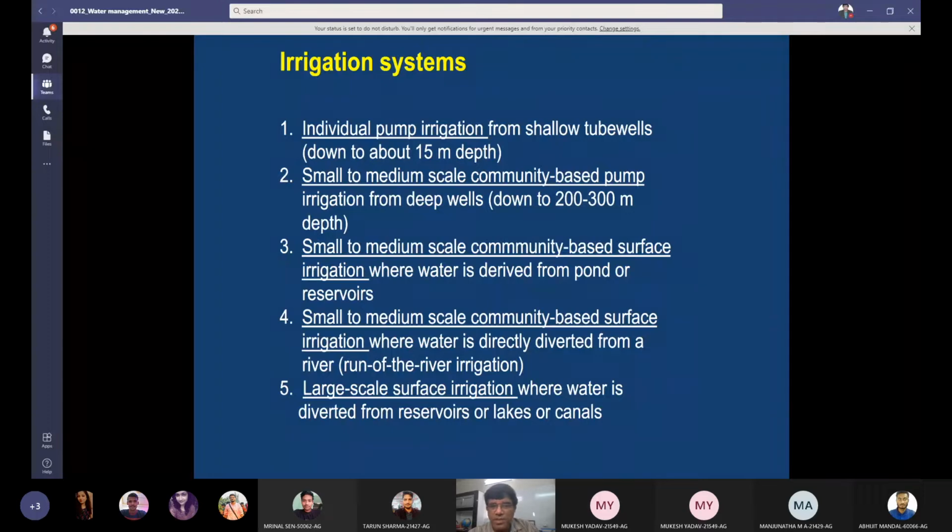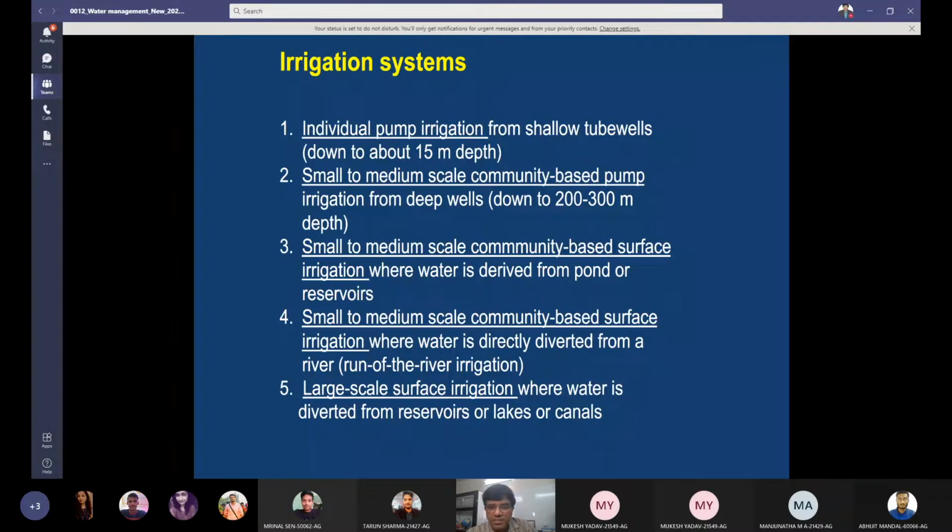So next is small to medium scale community-based pump irrigation from deep wells. So community-based means many people are involved in this. Sorry, here there is no water harvesting. They are pump irrigation from deep wells. So in some places the water table depth is very high, where one farmer cannot do it, and it is very expensive also. Then in this case, small to medium scale community-based pumping irrigation from deep wells.